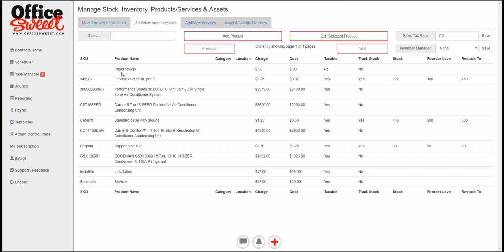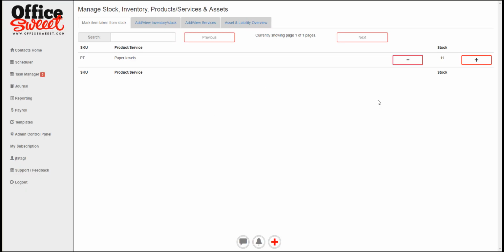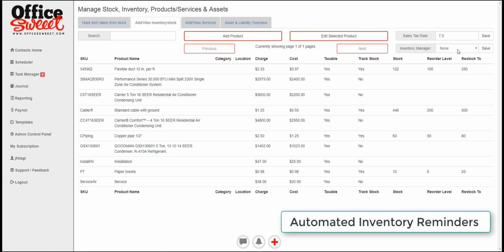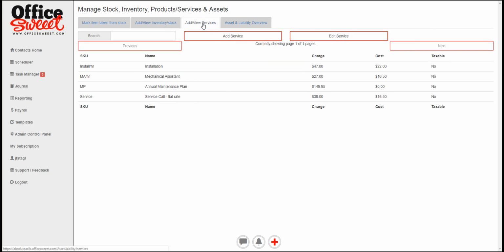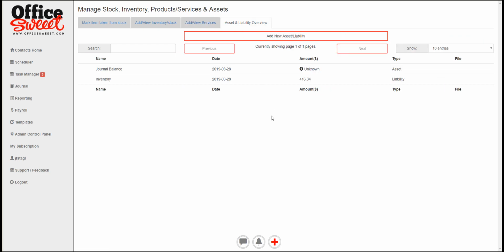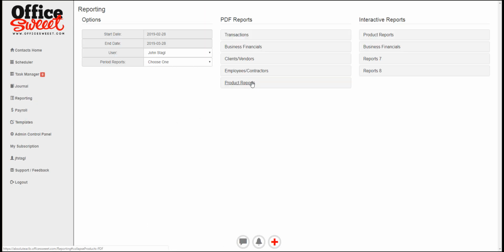Okay, so we have the paper towels here. When somebody uses them, they can click here and say they use this product. Click it. When it gets down to the 6, it gets reordered. Now if we go over here, we can see that we assign somebody an inventory manager. We have the sales tax plugged in here, and we can add all kinds of products here. And we can add services on this end here. And we add our assets and liabilities over here. And that's all there is to it. It keeps track of it for you, and then of course you go to reporting, and you can look at product reports, inventory reports.